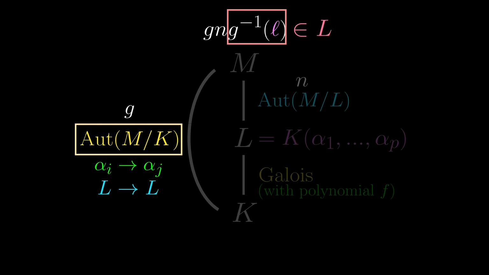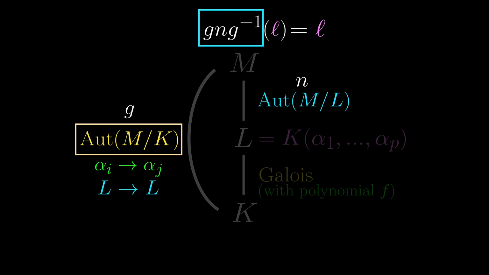Next up, we have N of something in L, and by definition of N, it leaves any element of L unchanged, so it is as if the action of N never happened. But that means we have G inverse of L, which is just L. This means that this weird combination of automorphisms actually leaves every element of L unchanged, so it is just another element in this Galois group.